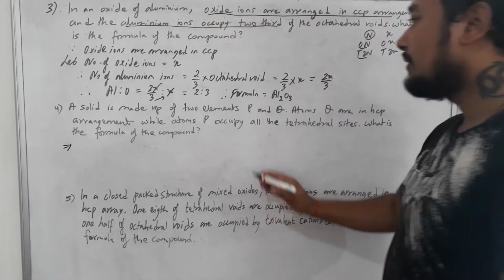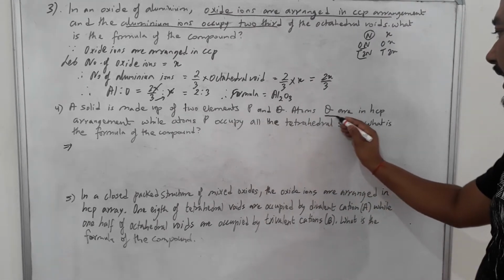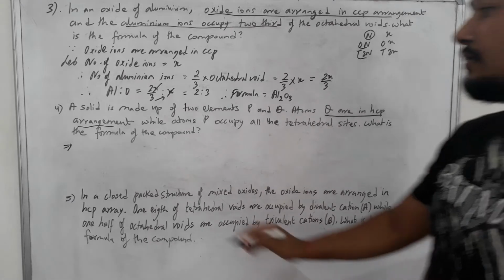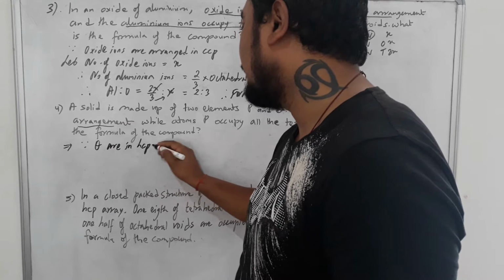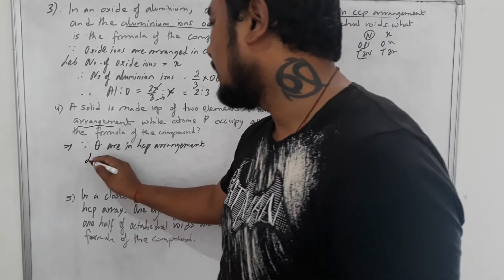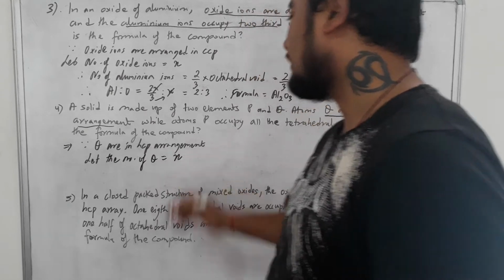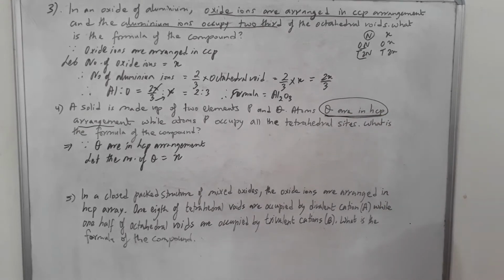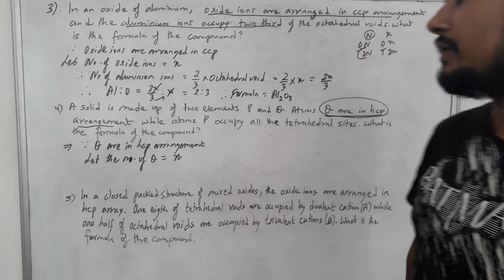Two elements P and Q are present in a solid where atoms Q are in HCP arrangement. So who is in HCP arrangement? Atom Q. So how to start? Since Q is in HCP arrangement, let the number of Q be X, because Q is forming the lattice, and whichever forms the lattice, we take its number as X. So here we take Q as X.